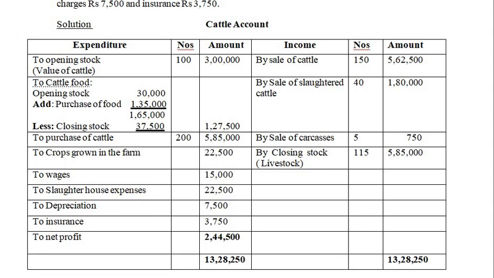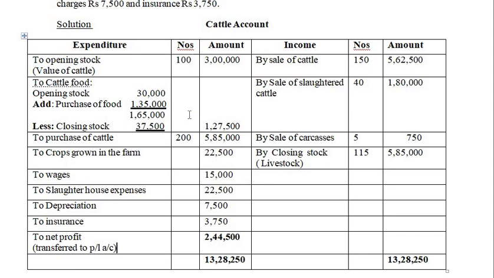So I'll write here: transfer to general P&L account. All right, so this is the cattle account.